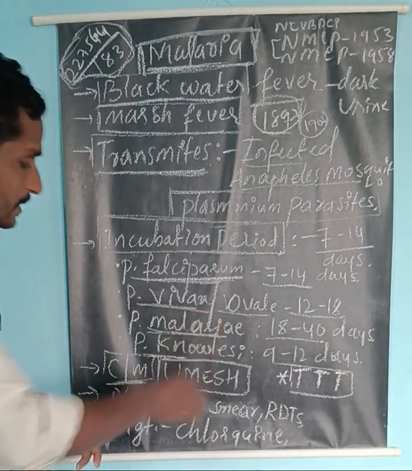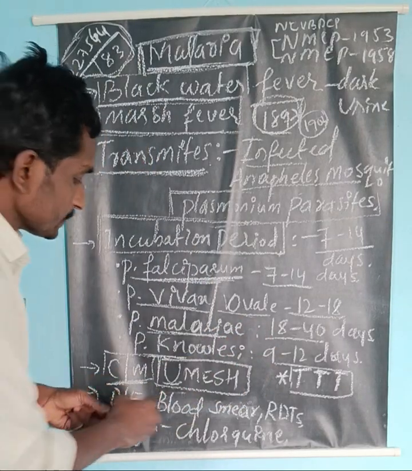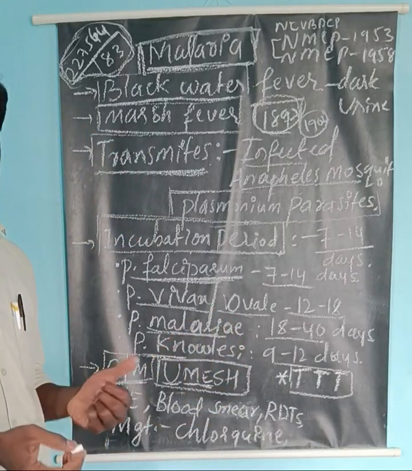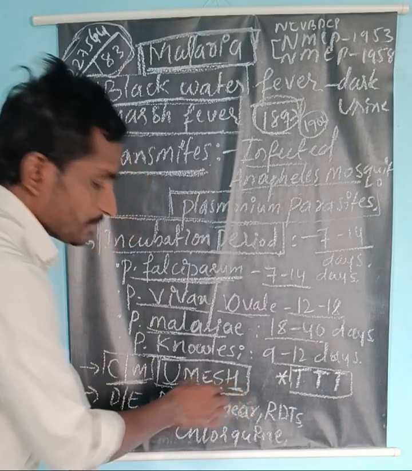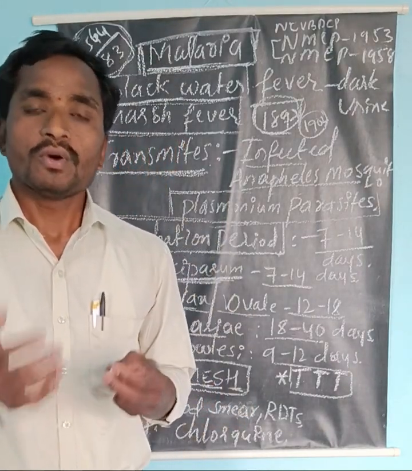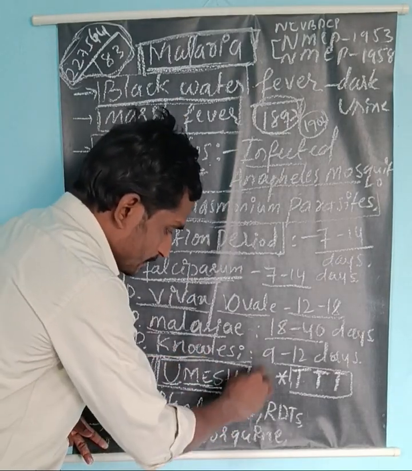Here U is nothing but the uncontrolled fever and the chills. S is nothing but muscle pain. E is nothing but extreme sweating, excessive sweating. S is nothing but severe headache. H is nothing but hemoglobin level becomes reduced, also we call it anemia. Along with these signs and symptoms, some other symptoms are also there.